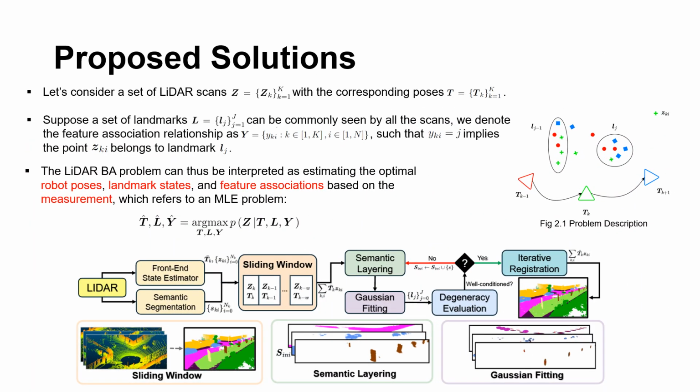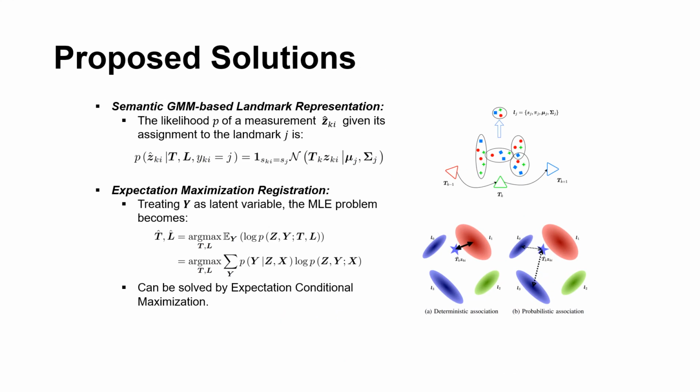The system works like this. First, we segment the point cloud by semantic class. Then we fit Gaussians to each class and check whether the optimization is well conditioned. If not, we add more semantic layers until the system is stable. This means we're only using what we need to solve the problem. No more, no less. And instead of forcing each point to match a specific landmark, we utilize a soft, probabilistic